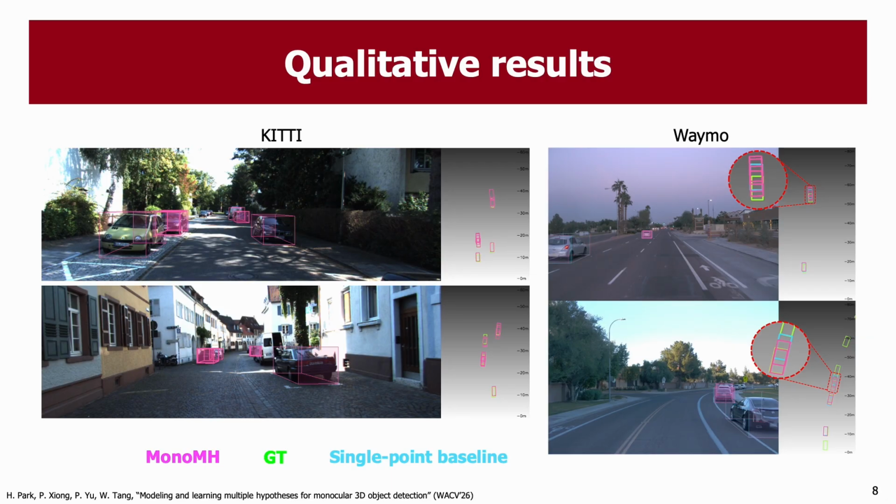To conclude, monocular 3D detection is inherently multimodal. Existing single-point approaches ignore this ambiguity. We propose a principled multi-hypothesis modeling and learning framework that explicitly captures multiple plausible 3D configurations. Our method improves robustness and detection performance by better handling depth uncertainty.